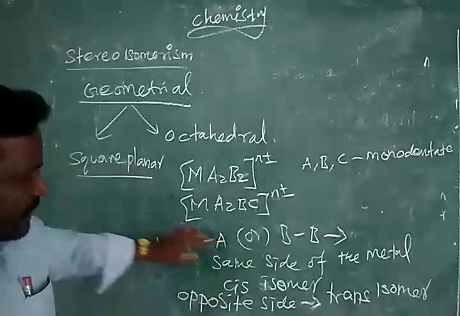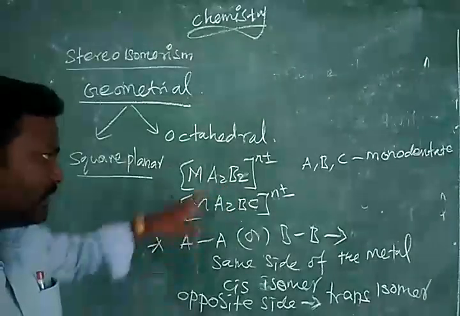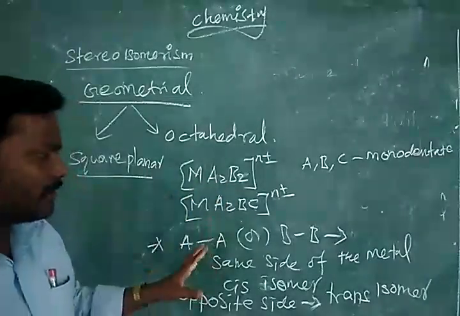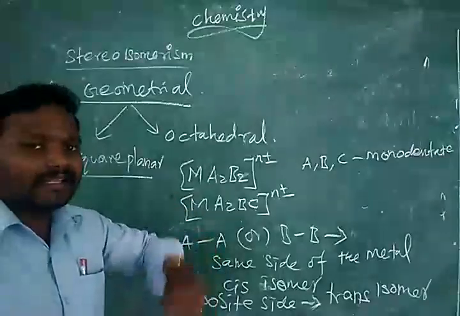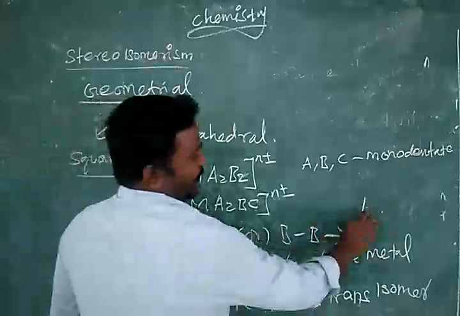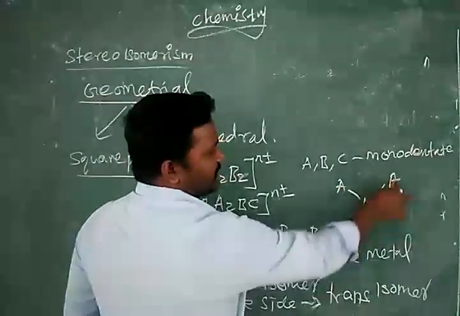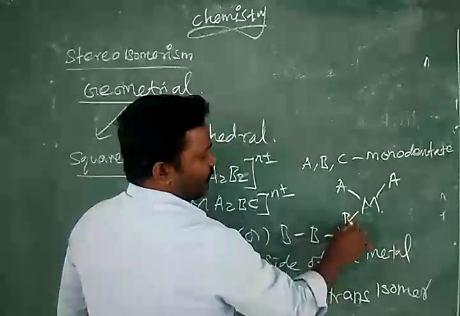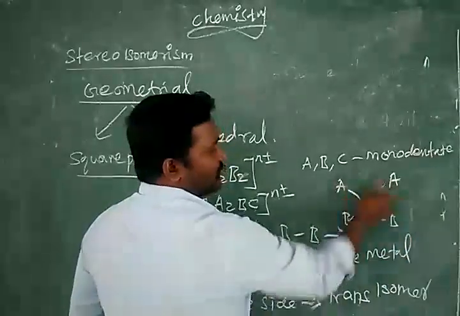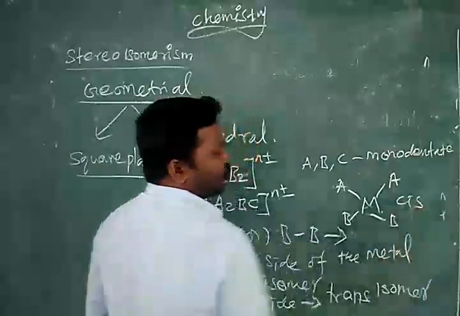Cis isomer means we have AA similar and BB similar ligands, and the similar groups AA or BB lie on the same side of the metal atom. One example: metal, we have A and another A, similar groups, both present on the same side, so that is the cis isomer.